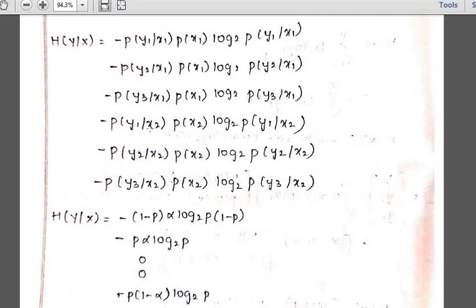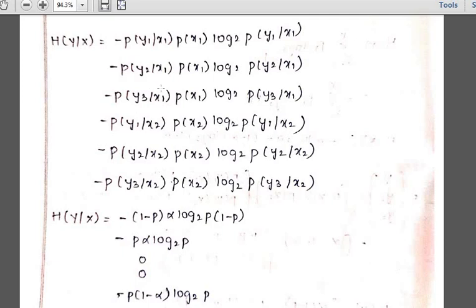What is the second part? P of y2 by x1, applying x1 as input, y2 as an output. What will you be getting? P. So p into the x1 value, alpha, into log 2 of again p. So minus p alpha into log 2 of p.